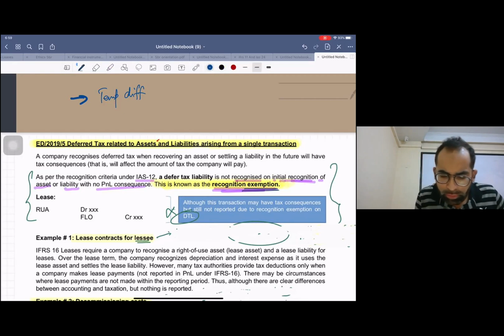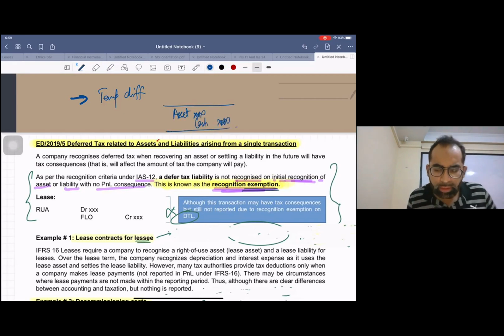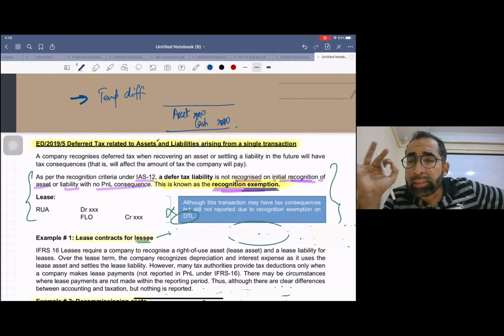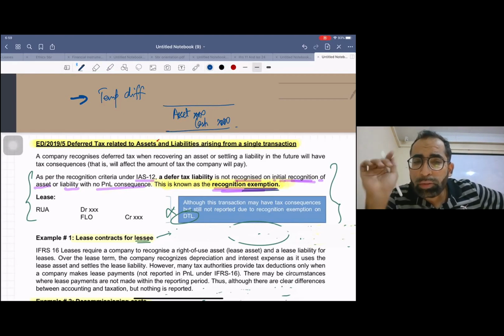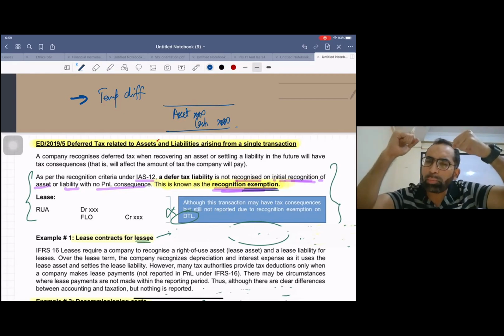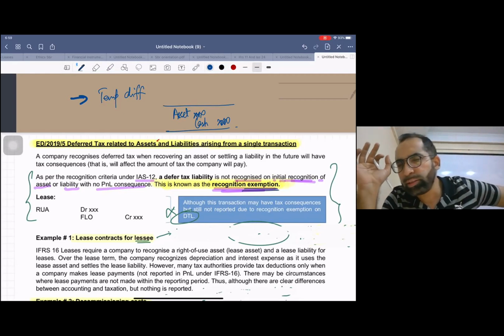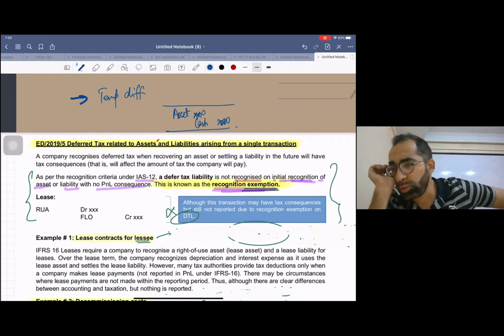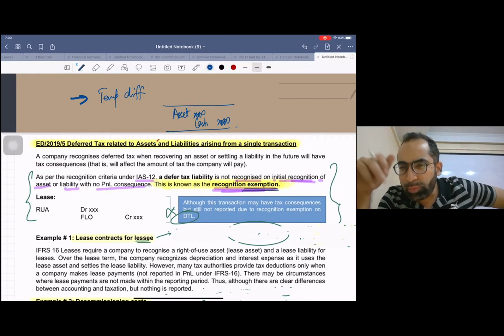you have bought an asset for cash. So you made the entry: debit asset and credit cash, right? In this entry there is no P&L consequence. So no need to book any deferred tax. Standard says you don't need to book any deferred tax because there is no P&L consequence, right?